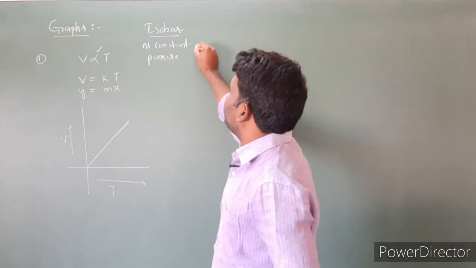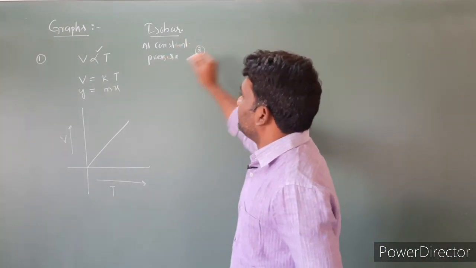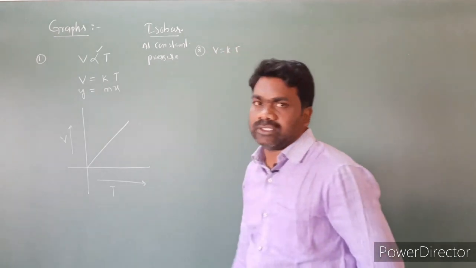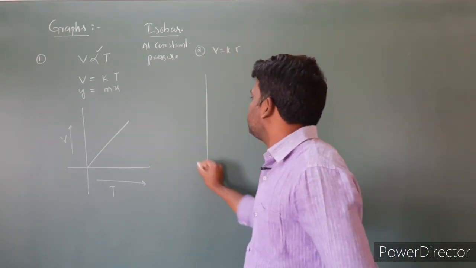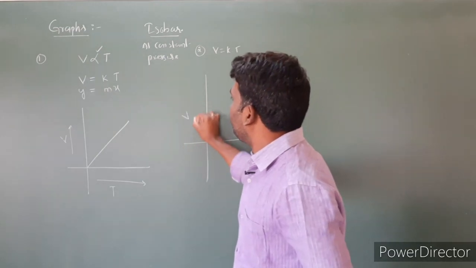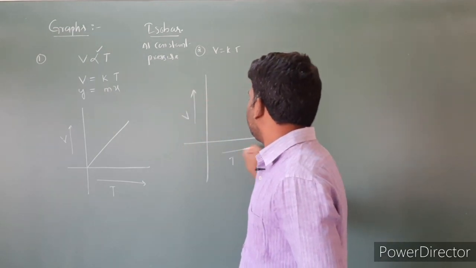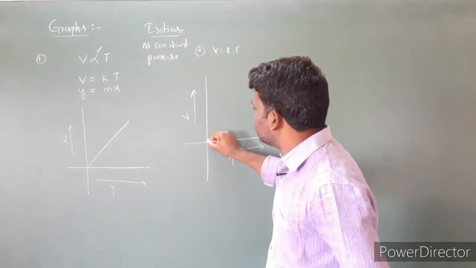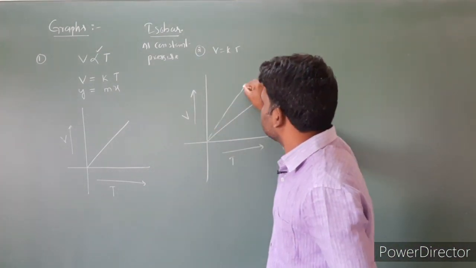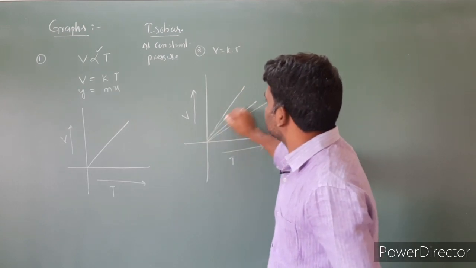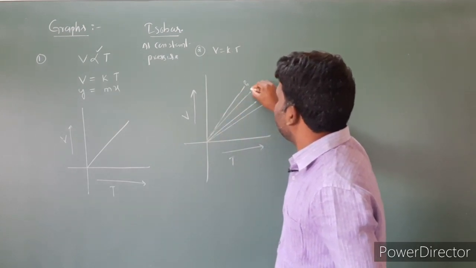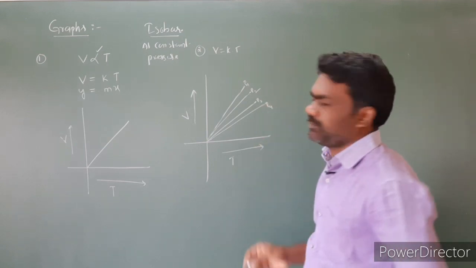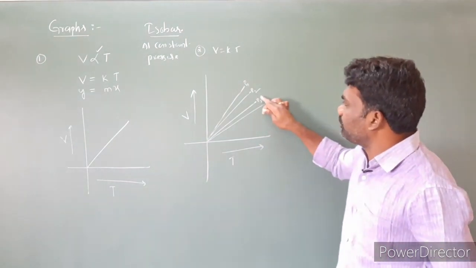And the second one: the same equation, V is equal to K into T. Then the same graph I am plotting. So volume increases as temperature increases. It's clear. Then I am taking different pressures. So I am labeling this as P1, this as P2, this as P3, this as P4.